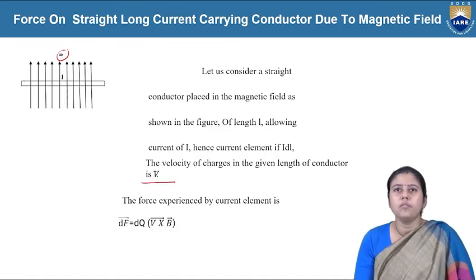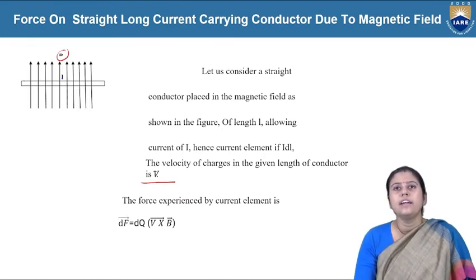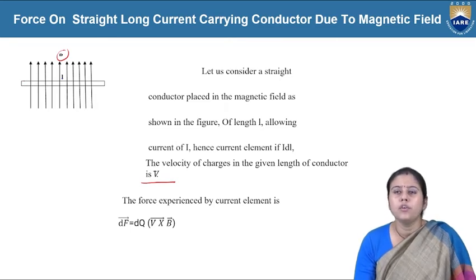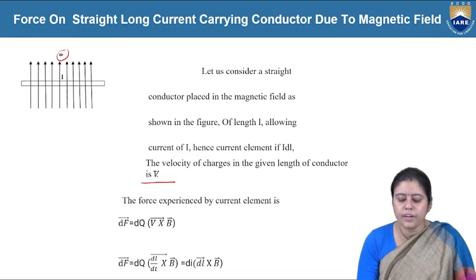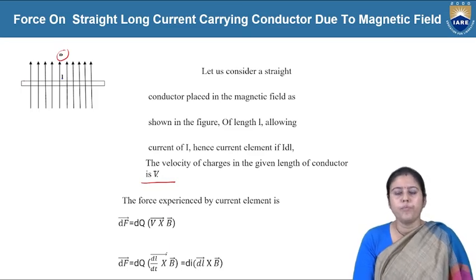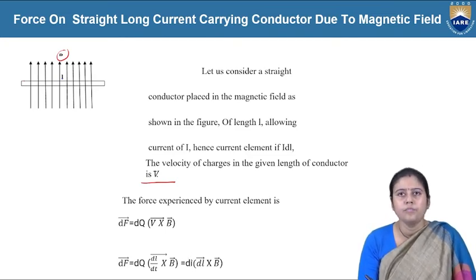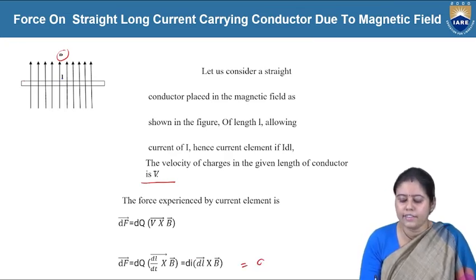So as there is a flow of charge, we can write dF equals dQ v cross B. Already we have discussed this. What is dF? dF is dQ times dl by dt cross B. Now this is another proof actually. So dQ by dt, what is dQ by dt? dQ by dt is equal to dI. So dF is dI dl cross B, which we can write as dI dl B sin theta.